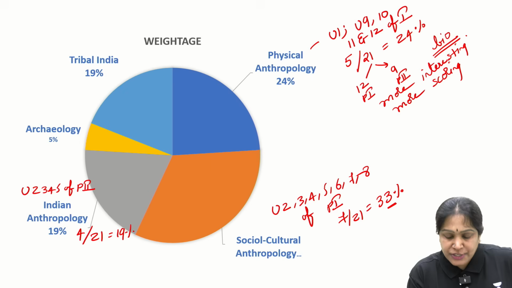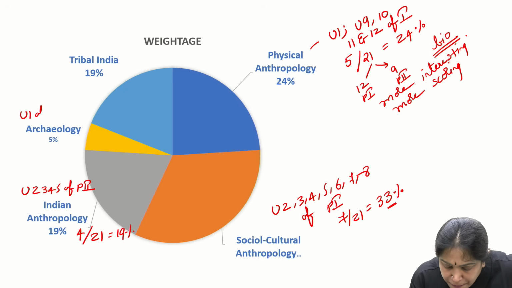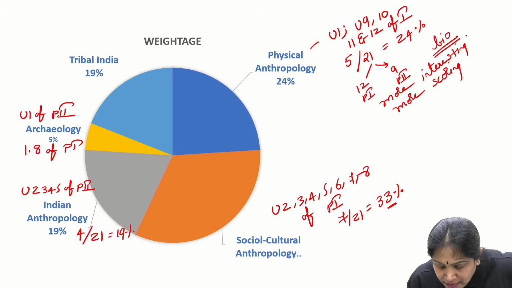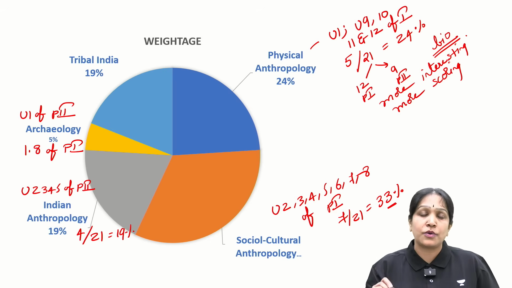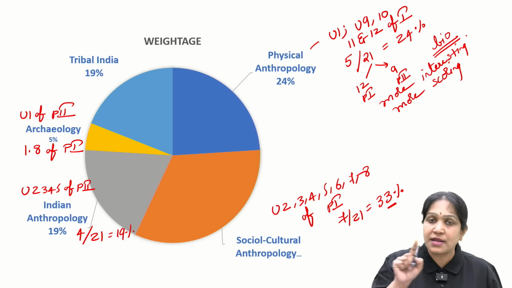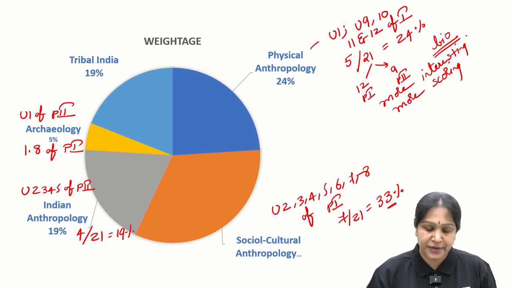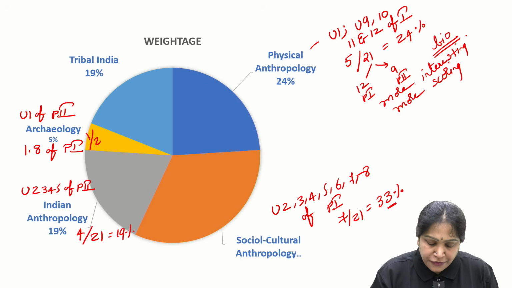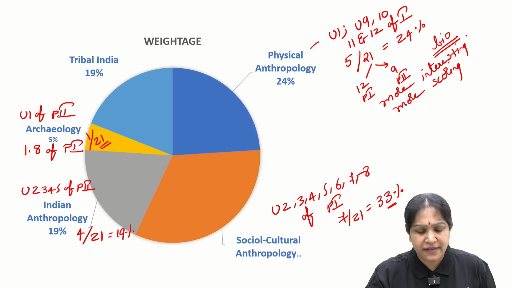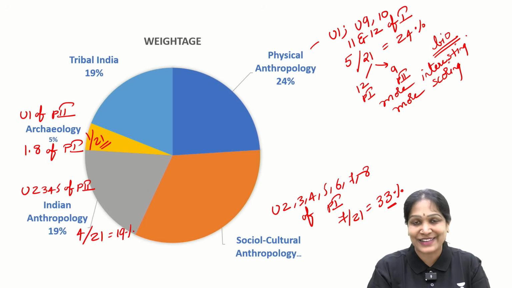Archaeology. What is archaeology? Unit 1 of paper 2 and 1.8 of paper 1. In paper 1 also, unit 1, 8th chapter, there is archaeology. These two together are less than 5%, but let us assume 5%. I mean 1 out of 21. How is 1 out of 21 5%? That is not the exact value.